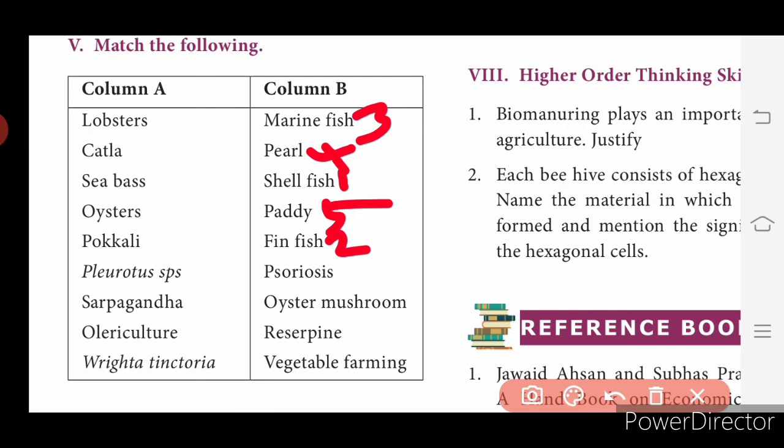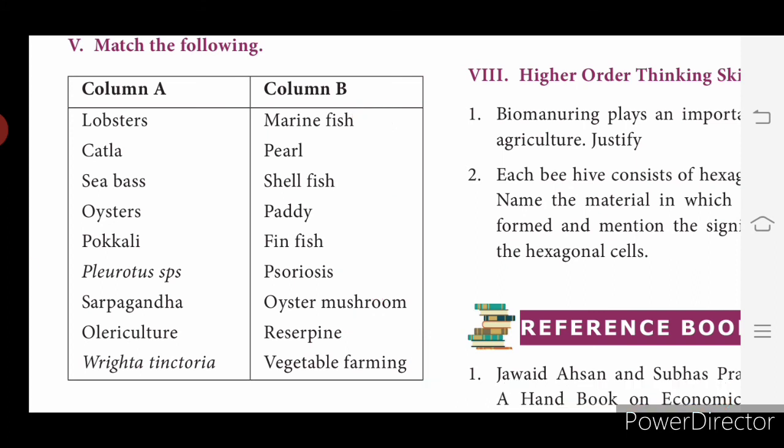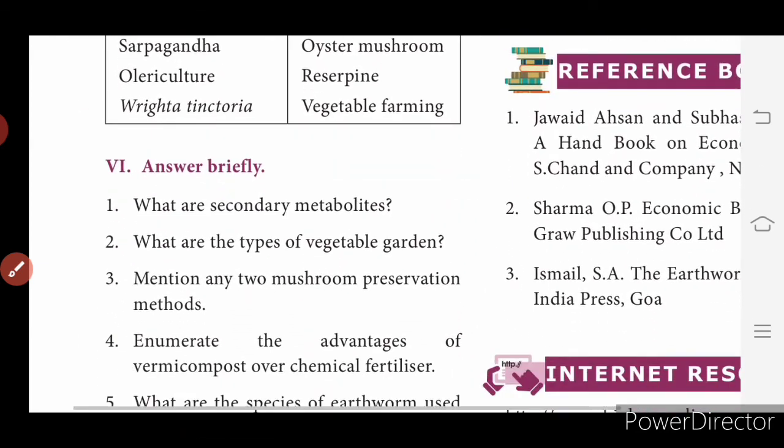Then Pleurotus species is a type of oyster mushroom. Then Sarpagandha is reserpine. Olericulture is vegetable farming, right? Rhytia tinctoria is psoriasis.